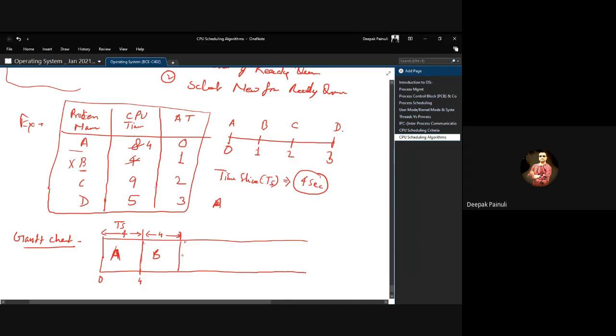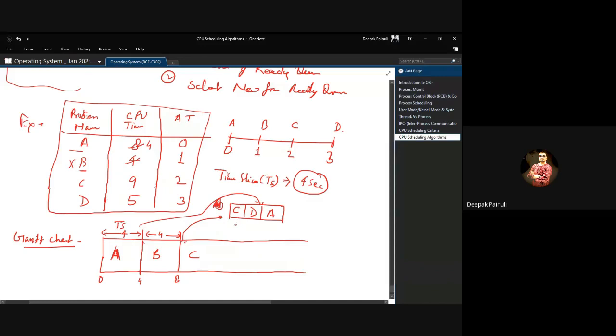At this point in time, at 8 seconds, we have a scenario like that: C, D, A, which got suspended from here, right? This is the scenario of the ready queue at this point in time. So which process will get selected?